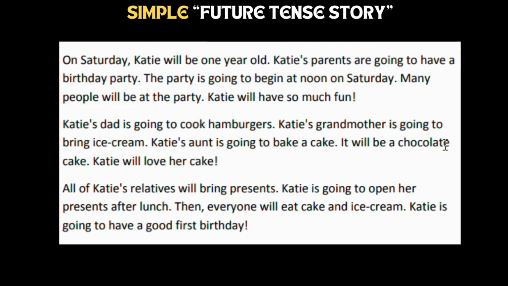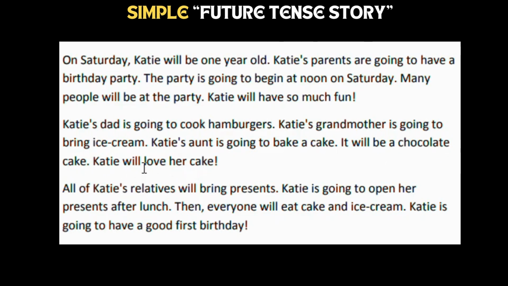Katie's aunt is going to bake a cake. Her aunt will bake a cake for celebrating her birthday. It will be a chocolate cake. The flavor of that cake is chocolate. Her aunt is going to bake a chocolate cake.